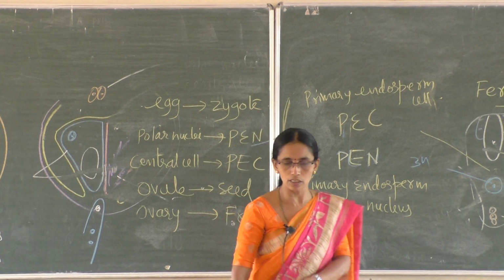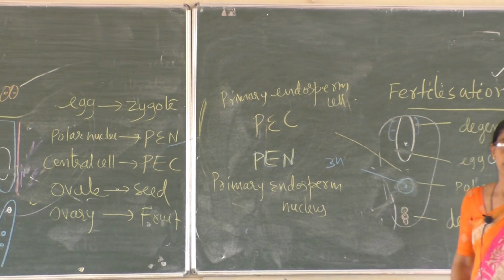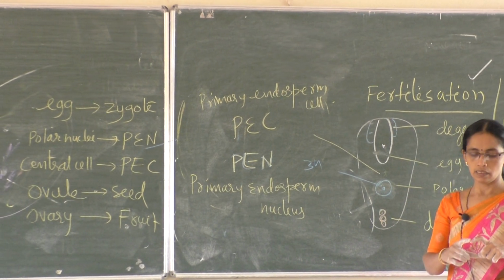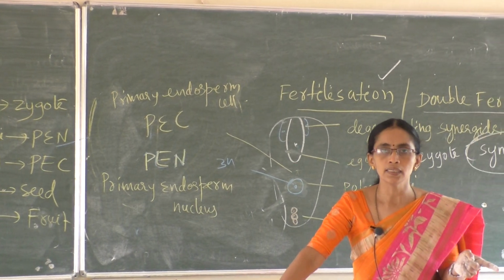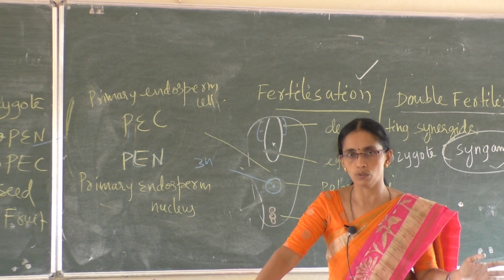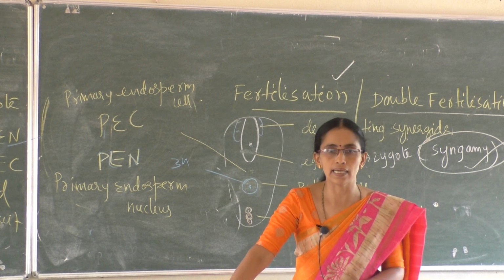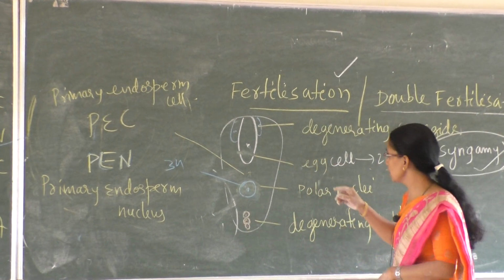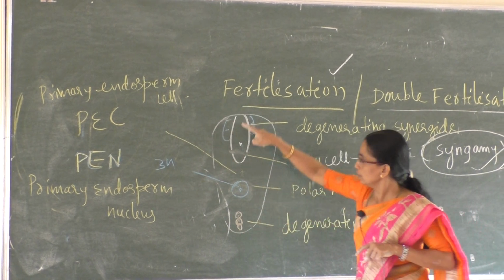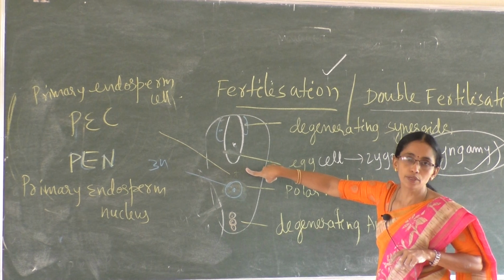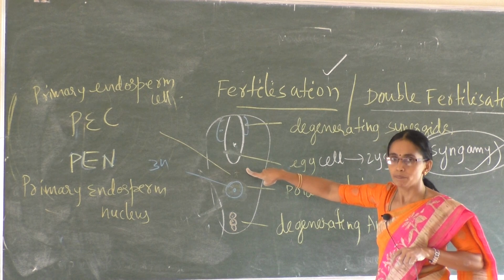That is fertilization. So what is fertilization? In angiosperms, fertilization is double. When the 2 male gametes are discharged by the pollen tube into the synergid, one fuses with the egg cell and changes it into zygote. Another fuses with the polar nuclei, thus leading to double fertilization. At the end of double fertilization, egg changes into zygote. The entire central cell of the embryo sac changes into primary endosperm cell.